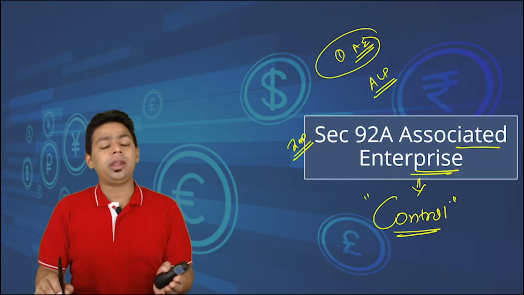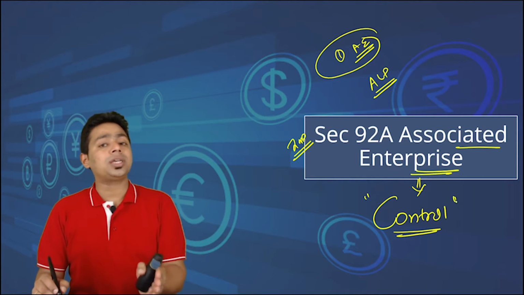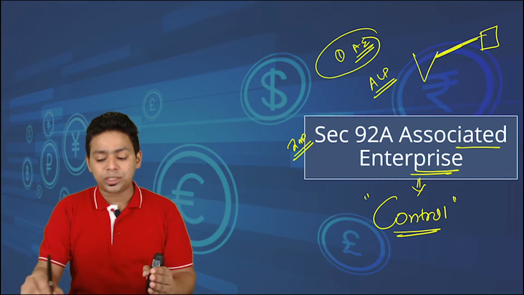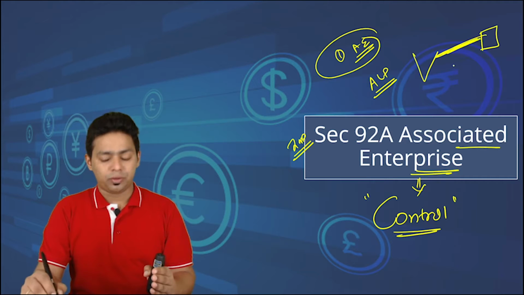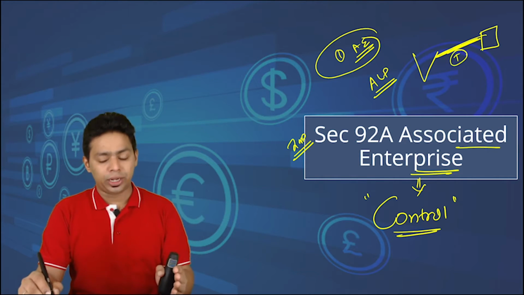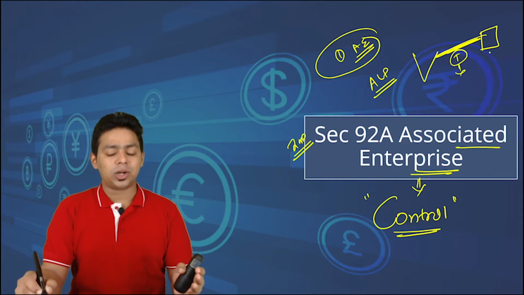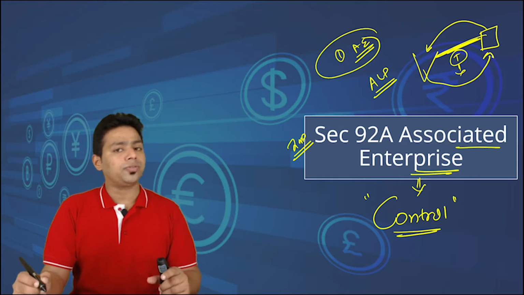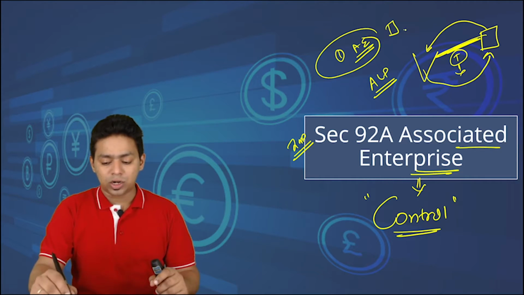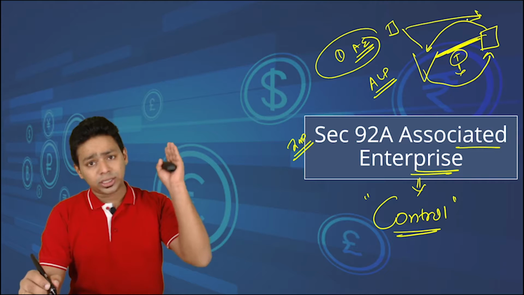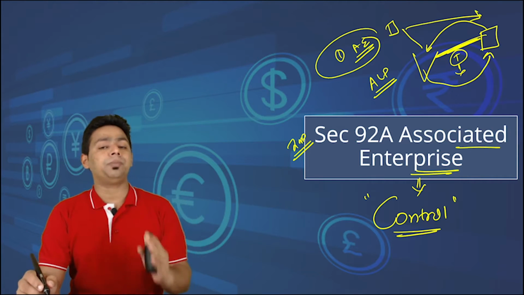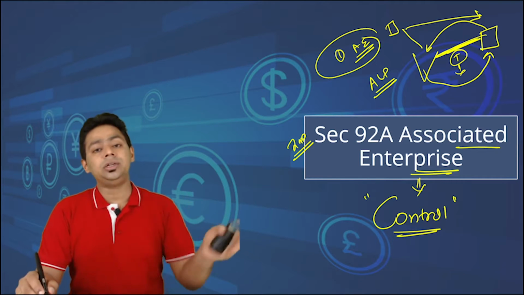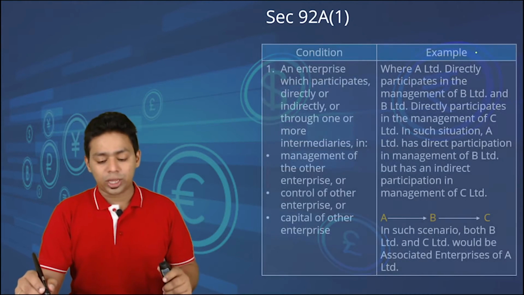Okay, if one entity directly or indirectly controls another entity, then obviously they have the power to influence the prices. That is going to happen. Whatever transaction happens between these two entities, there is a possibility to influence it, because either this entity controls the Indian entity, or the Indian entity controls the foreign entity, or somebody else is controlling both of the entities. Whatever control is there, because control is there, prices can be influenced for goods and services exchanged in intergroup transactions. Okay, let's look at this.